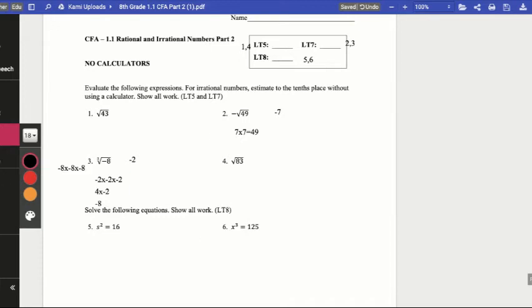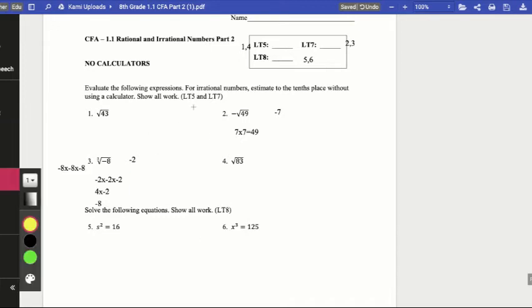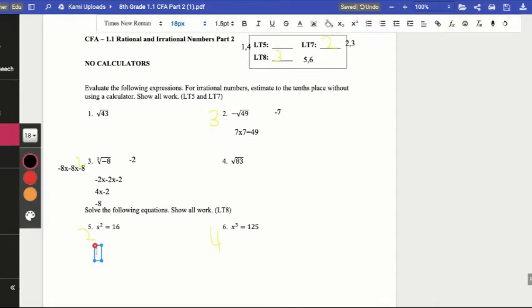This is kind of how grading goes, and I can try to write, like, if you got a 3 and a 2 for learning target 7, you would get the lesser score. But if you got like a 2 and a 4 for 5 and 6, then you could get a 3 since that's the score in the middle. Okay? If you have questions about grading, you can email me. But let's review number 5.